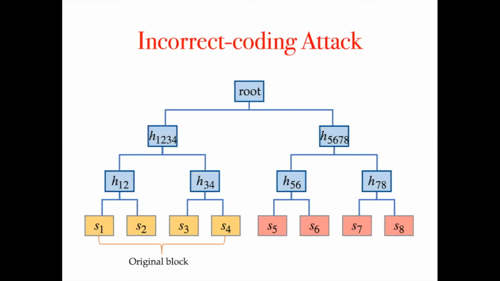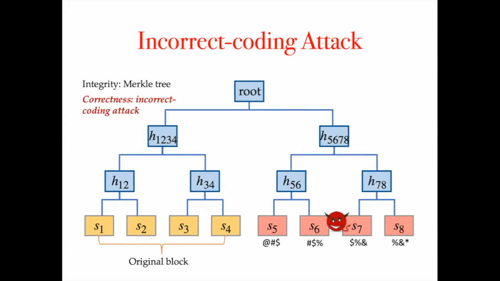Intuitively, we can use a Merkle tree to provide the integrity proof, as is shown in this example. But a malicious block producer can construct a Merkle tree with a bunch of rubbish symbols to launch an incorrect coding attack. In this way, even if we have access to enough coded symbols, no one can reconstruct the block from them.